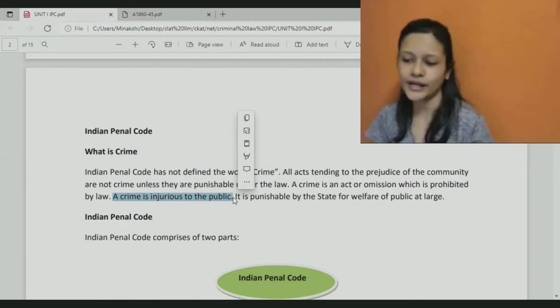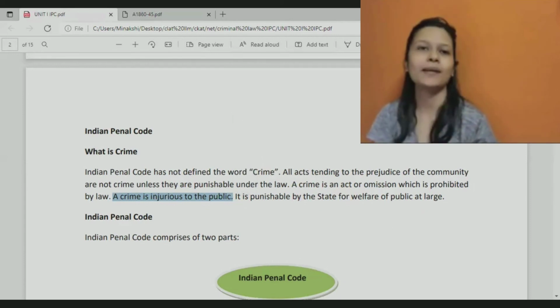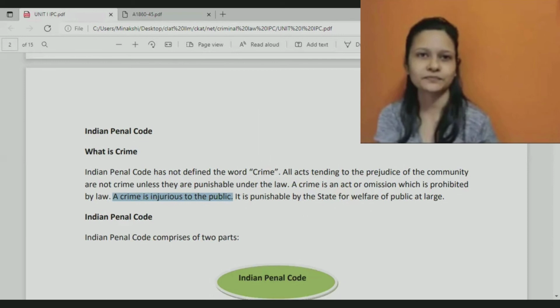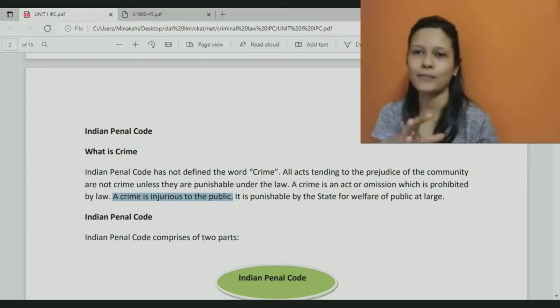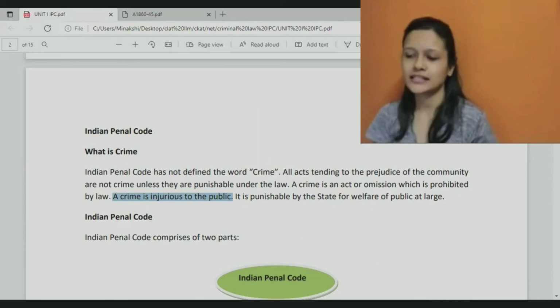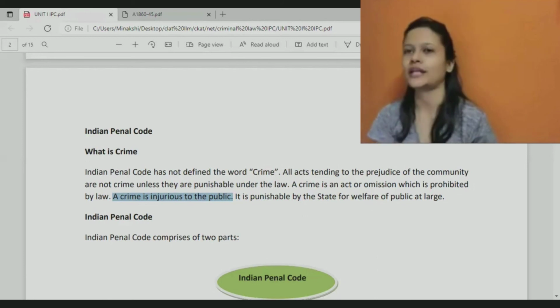Then how is it a crime against the entire society or the public at large? It is considered that state is having an obligation to protect us.